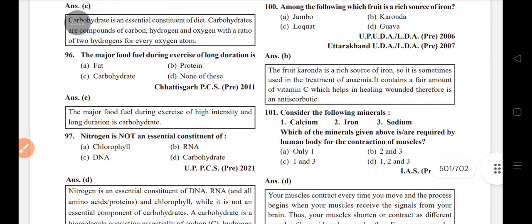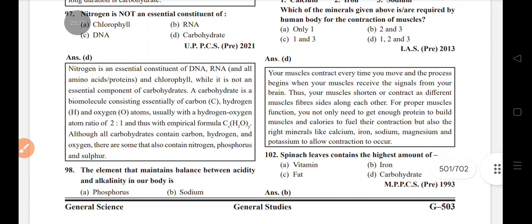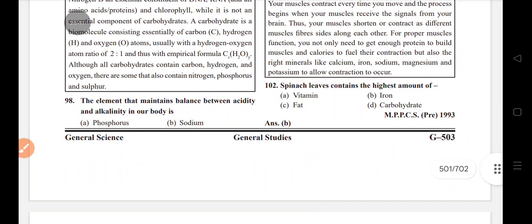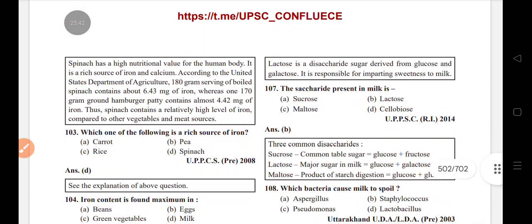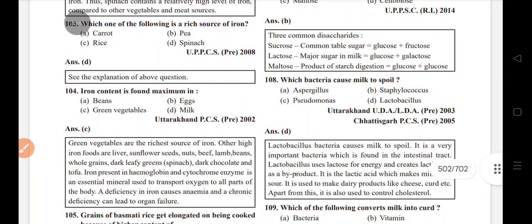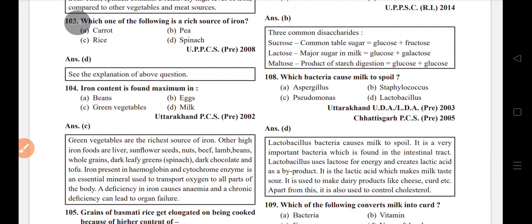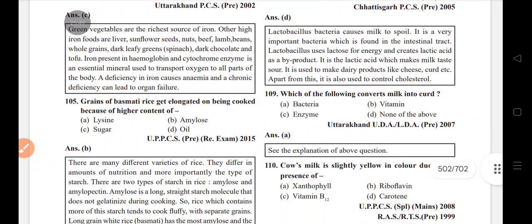Which minerals are required by the human body for the contraction of muscle? Calcium, iron, sodium. Spinach leaves contain the highest amount of iron. Iron content is maximum in green vegetables.